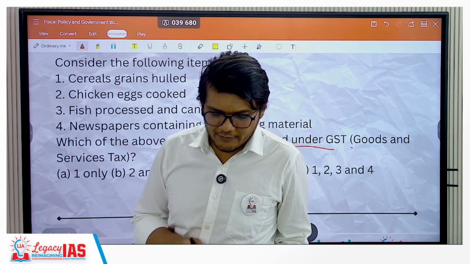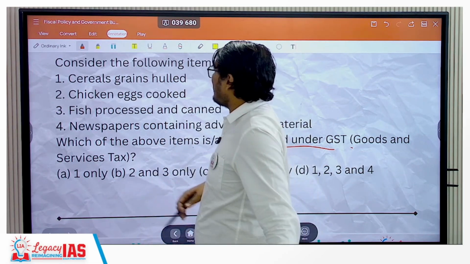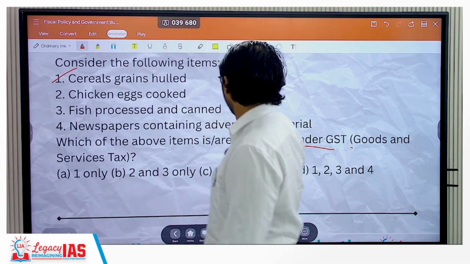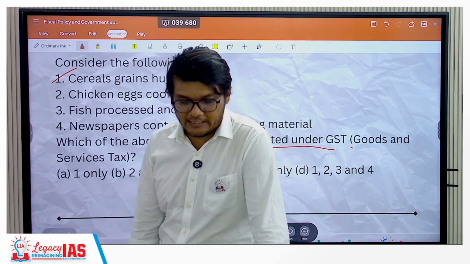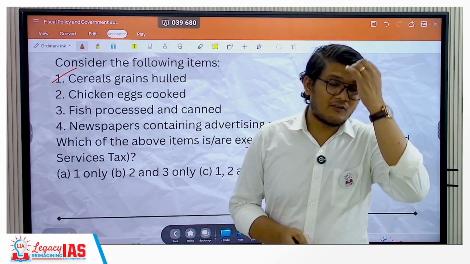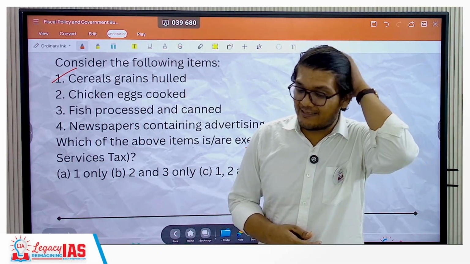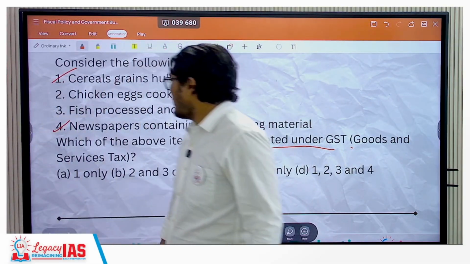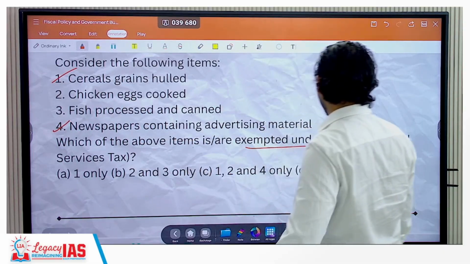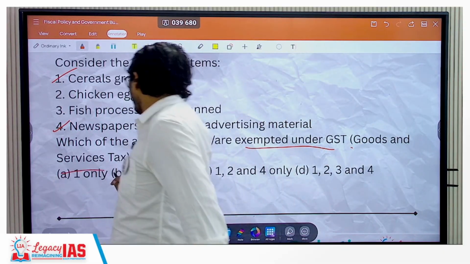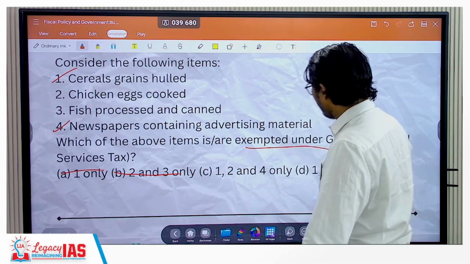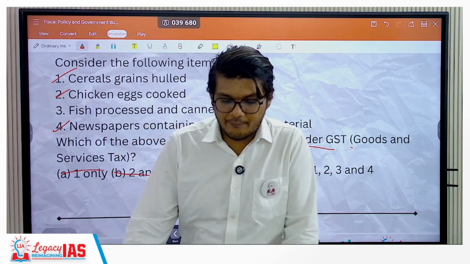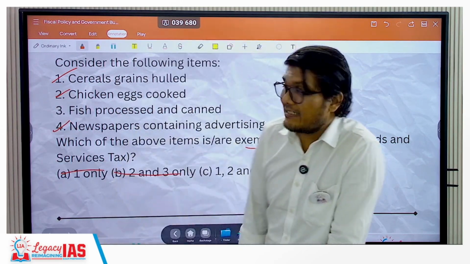So they want to know which items are exempt. So cereals and grains hulled are exempted. Then you have newspapers containing advertisement material. Now, it's not the advertisement here, it is basically the newspaper which is exempted. So 1 and 4 are definitely exempted. So this option is gone. This option is gone. You are left with C and D. That means 2 will definitely be exempted. Now it depends upon the third statement.